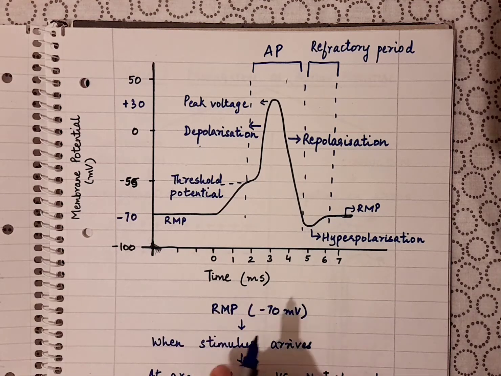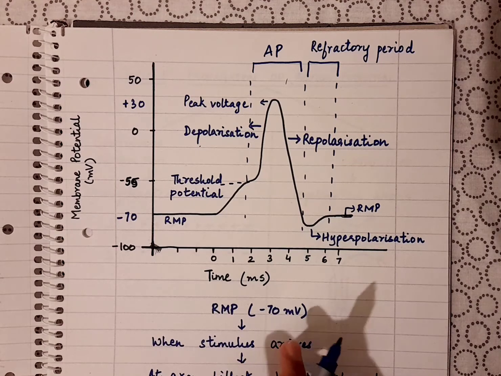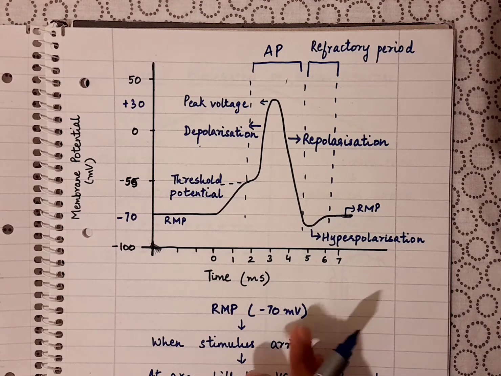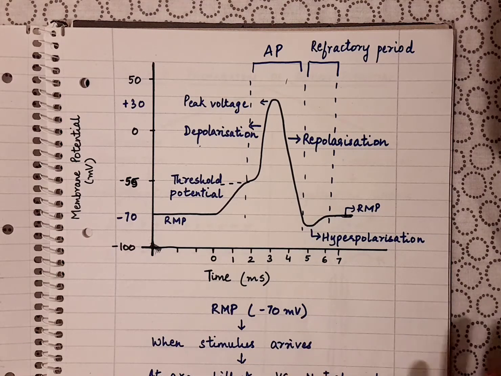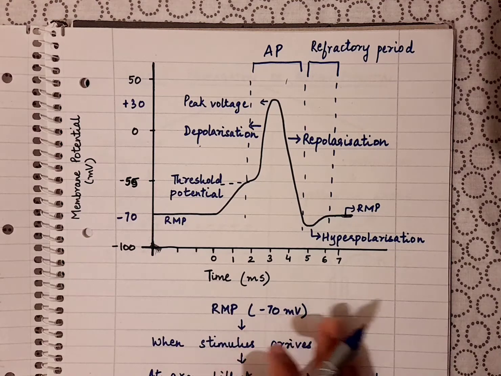That is then followed by the relative refractory period, which is when, if we give a stimulus which is stronger than the usual one given to excite the neuron, then it is possible to generate an action potential again in that neuron.